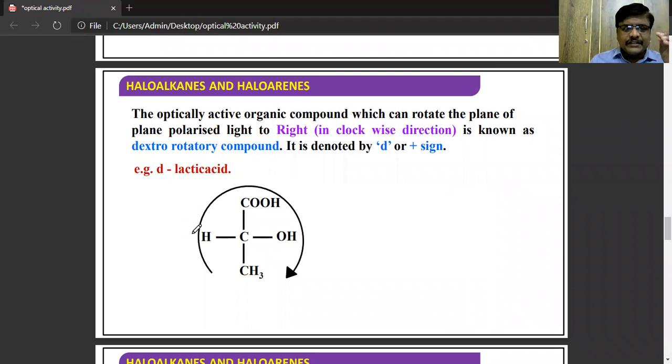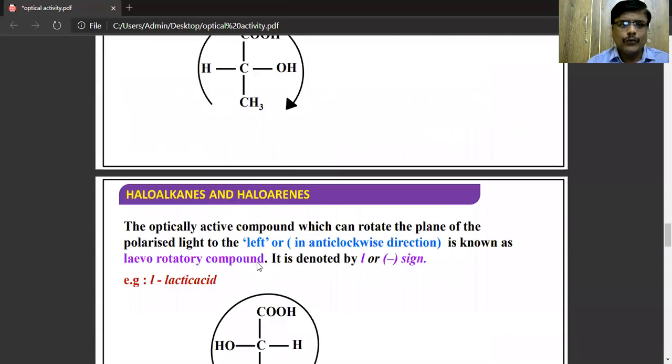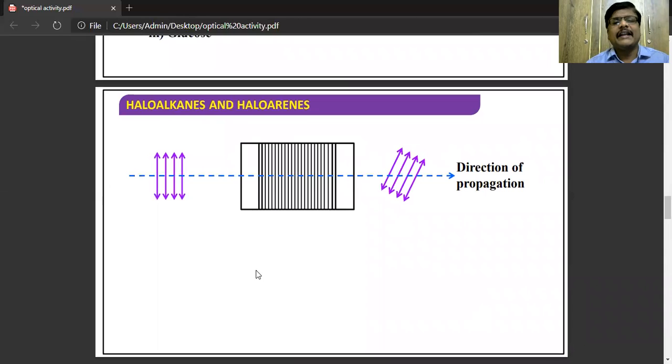These compounds are of two types, dextrorotatory or levorotatory. The optically active compound which rotates the plane polarized light towards the right hand side, moving from left to right.